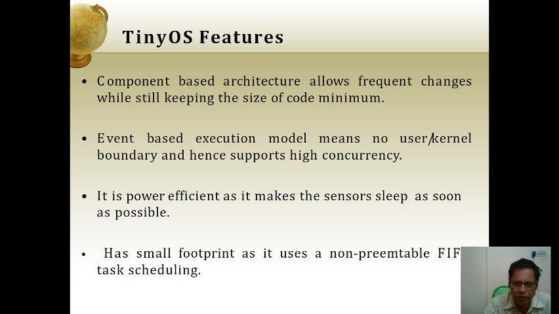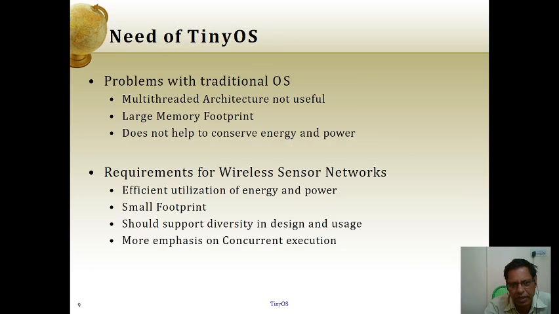It has a small footprint as it uses non-preemptive FIFO task scheduling. The sensor accepts the information from the environment based on FIFO, that is first in first out, scheduling. For example, consider a car is coming.